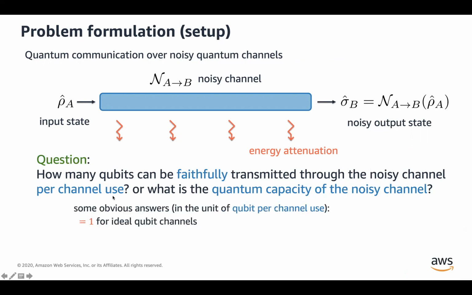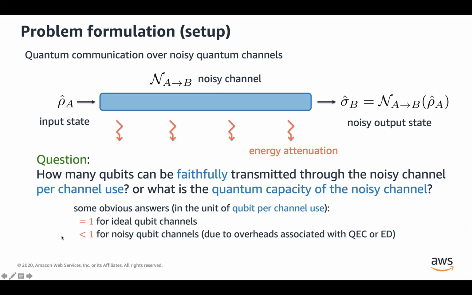To get a sense of what quantum capacities are, I like to give some obvious examples with obvious answers. First, when we have ideal qubit channels, the quantum capacity of those channels is going to be precisely 1, because we can use this channel to send 1 qubit with 100% fidelity every single time we use this ideal qubit channel.